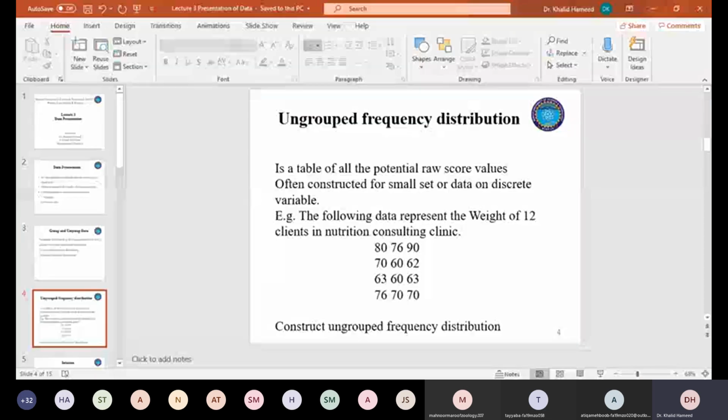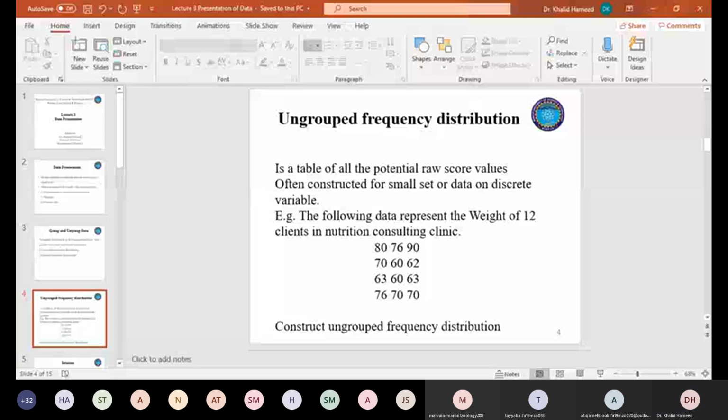So I'm using an example. The following data represents the weight of 21 clients in a nutrition consulting clinic. So these are the weights of all people. When it comes to body weight, that data set is measured on a ratio scale, because data is continuous and there is an equal distance between two units. It can take any value and the zero is true. You cannot go to a negative value.